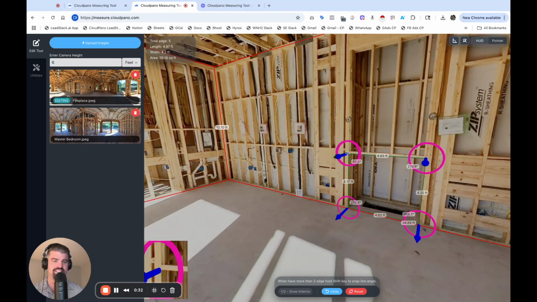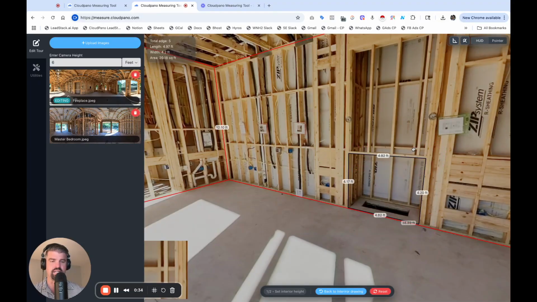And then I want to make sure I set it going back to green, just like I did before. You'll see up here some live measurements. This area is 20.18 square feet. We have a width of 4.2 feet and a length of 4.97 feet, so about 5 feet across, right? And look, I can even pull this out by 3 feet.